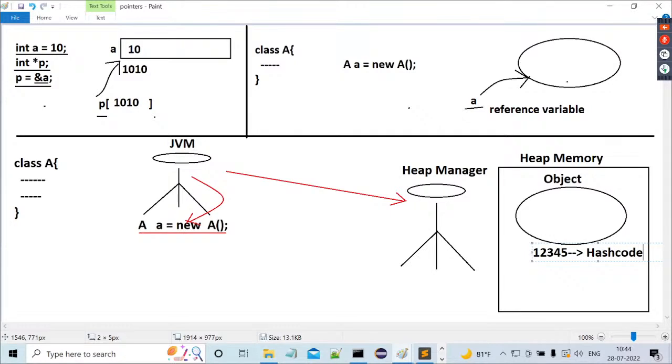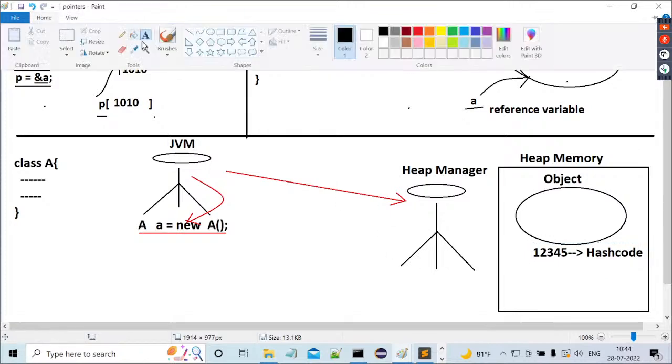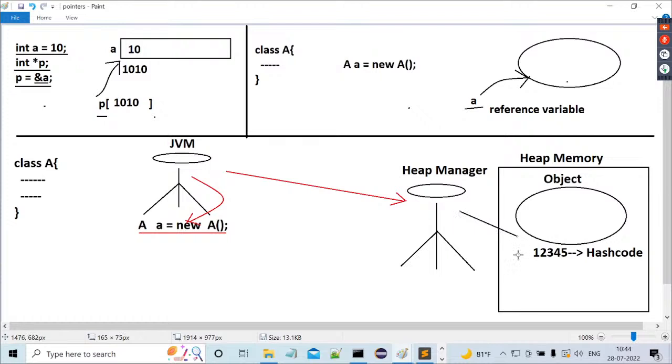Hash code is a unique identity for each and every object provided by whom? The heap manager, in the form of what? An integer value, like 1, 2, 3, 4, 5. Getting clarity or not? Now, when the heap manager creates that particular hash code value, immediately the heap manager will send the hash code value to the JVM.